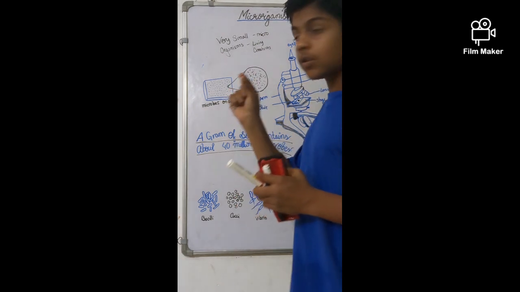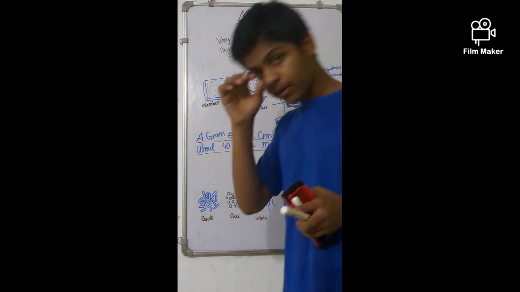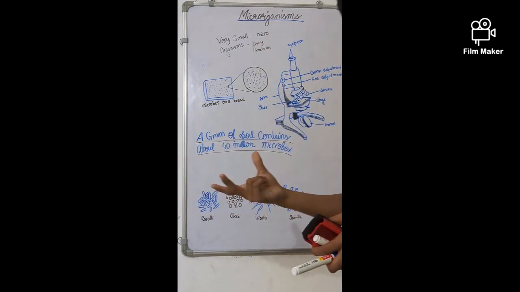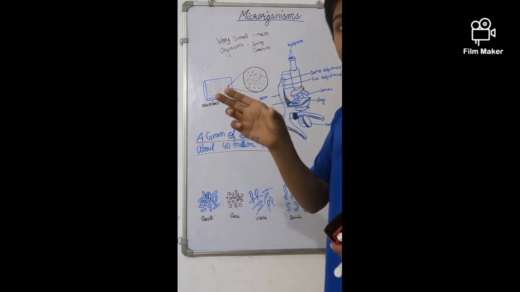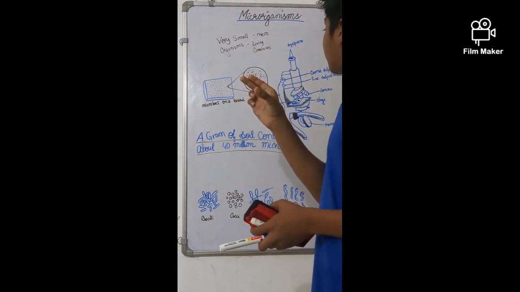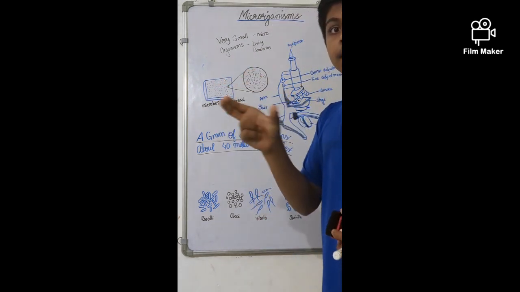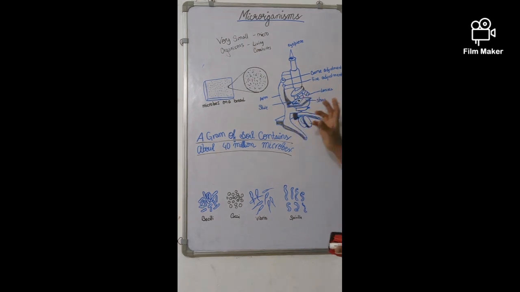When we look through it, we look through the eyepiece, the place where we put our eyes to look at the specimen. The specimen is something that contains the substance that needs to be viewed under the microscope on a slide.